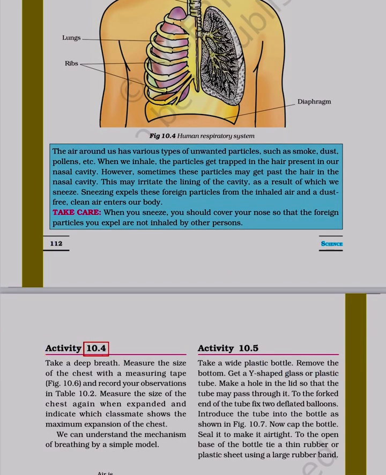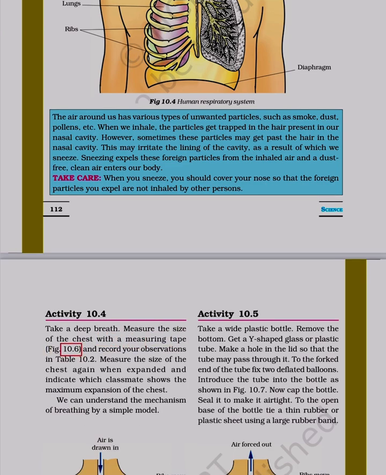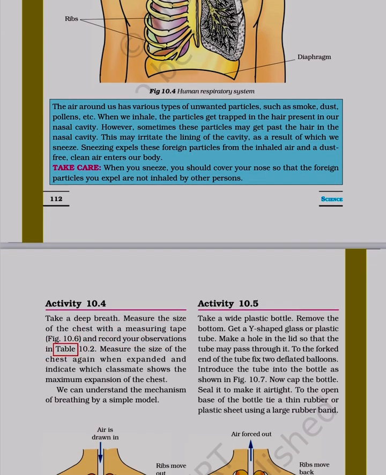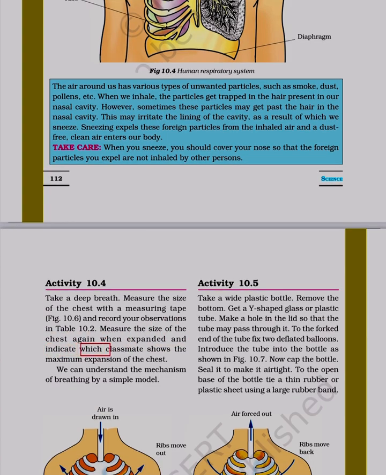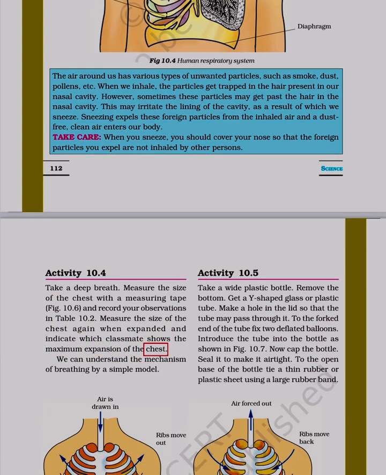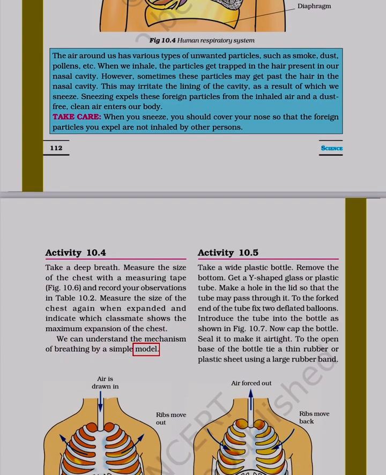Activity 10.4. Take a deep breath. Measure the size of the chest with a measuring tape, Figure 10.6, and record your observations in Table 10.2. Measure the size of the chest again when expanded and indicate which classmate shows the maximum expansion of the chest. We can understand the mechanism of breathing by a simple model.